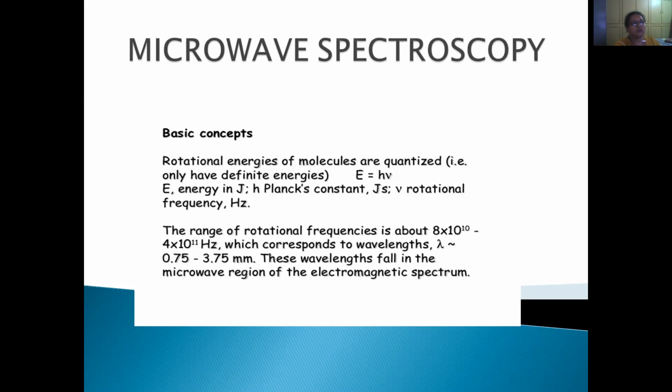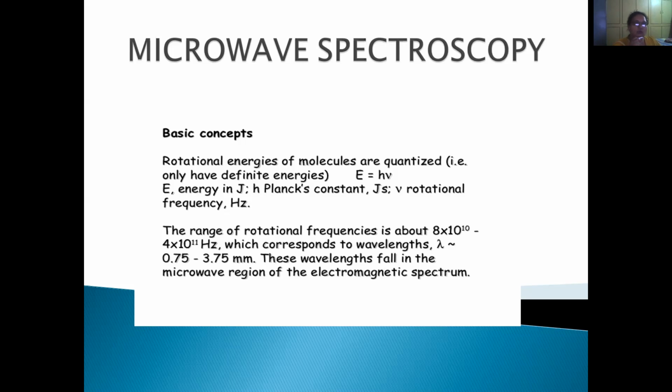The range of rotational frequencies is about 8 x 10^10 to 4 x 10^11 hertz, which corresponds to wavelengths around 0.75 to 3.75 millimeters. These wavelengths fall in the microwave region of the electromagnetic spectrum.